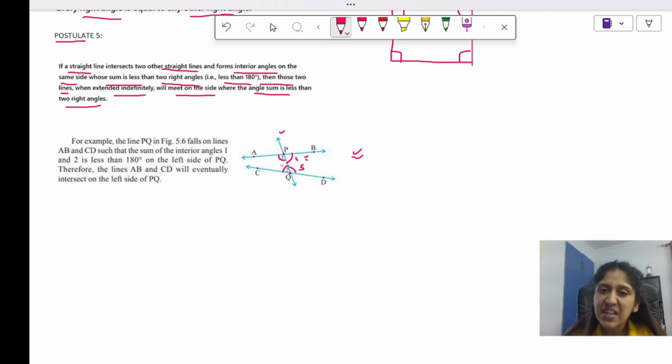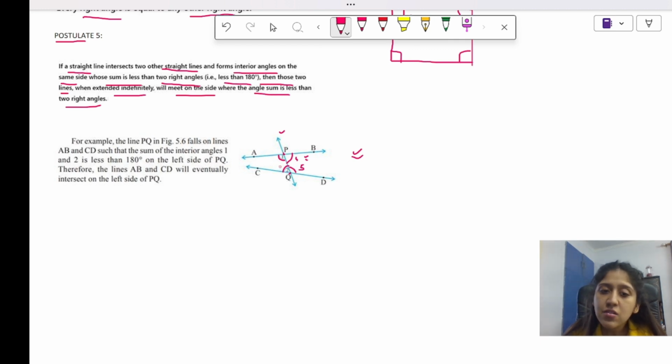But अगर हम comparison में देखें तो angle 1 and 2, the sum could be less than 180. Yes, both are acute angles. What is an acute angle? An acute angle is less than 90 degrees. अगर मैं देखूं, angle 1 is less than 90 degrees, angle 2 is less than 90 degrees. That means the sum of angle 1 and 2 will be less than 180 degrees. Okay? So the sum of the angles 1 and 2 is less than 180 degrees.